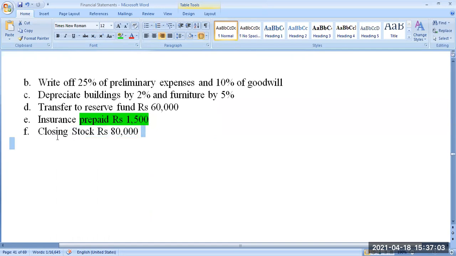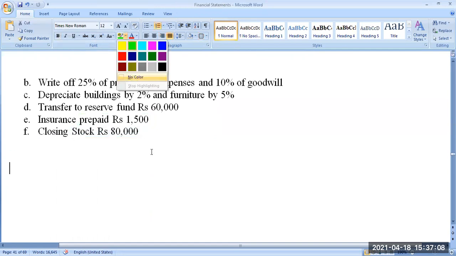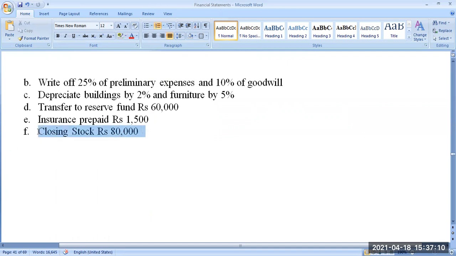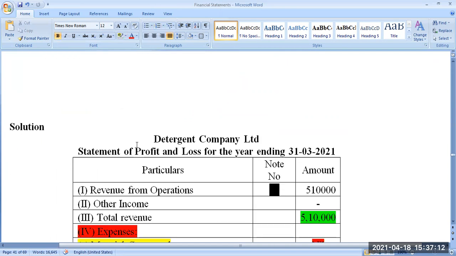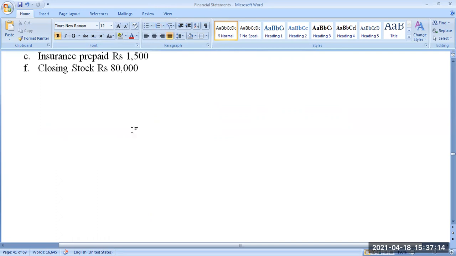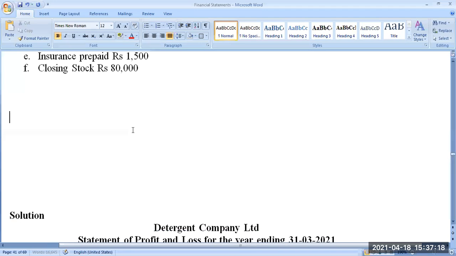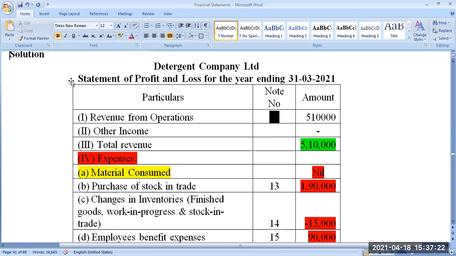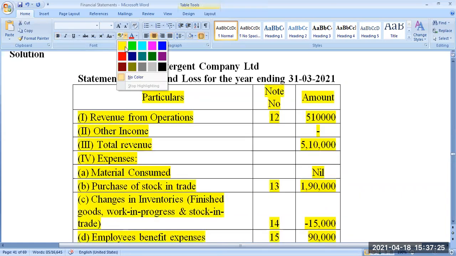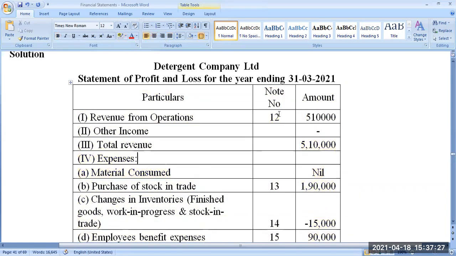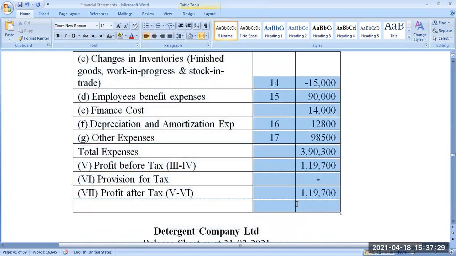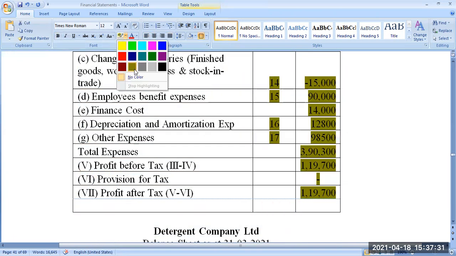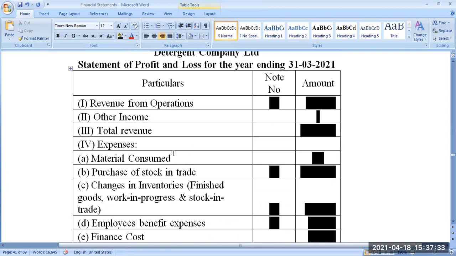Then closing stock, which can be used for calculating the changes in inventory. Okay. With this understanding, we can now take the solution for this question. First, we can prepare the income statement of the company. I'm just taking the format. Okay, the format is taken.